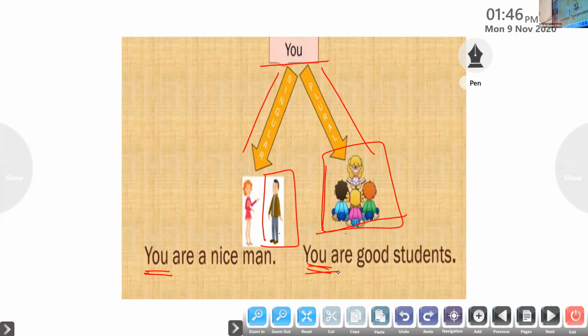Okay, have all of you understood? You is a pronoun which is used for both singular and plural according to the context. Okay, you are a nice man. When the teacher is saying, yes, you are good students, so we say you.